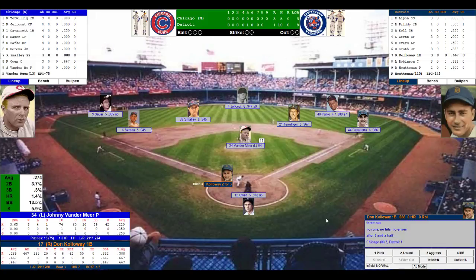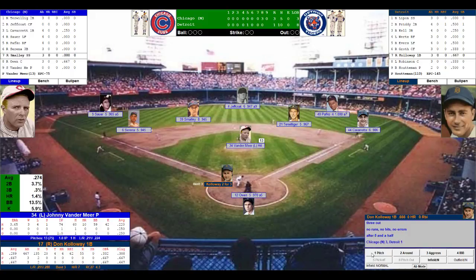Tigers trail by 2. The Cubs are now leading 3-1. The Cubs are 3 outs away from advancing to round 2 and knocking off the 2 seed in bracket number 2, the Detroit Tigers. And it's up to Johnny Vandermeer to get those 3 outs. 2 up for the Tigers. Callaway, who's 2 for 3, again got thrown out at the plate trying to score, which ended the 2nd inning by Pafko. He'll be followed by Robinson and the pitcher Houtman, most likely a pinch hitter.